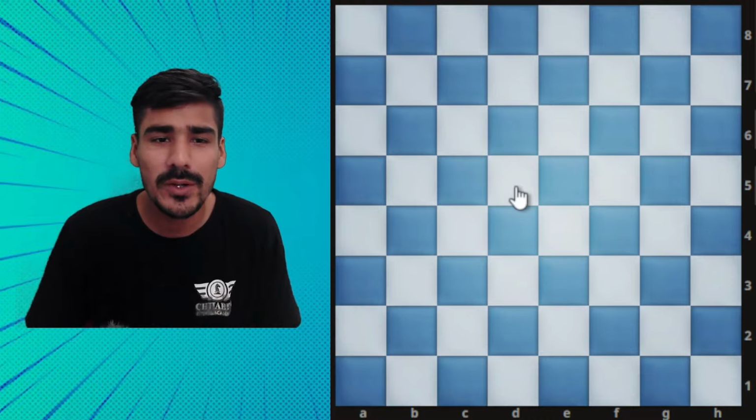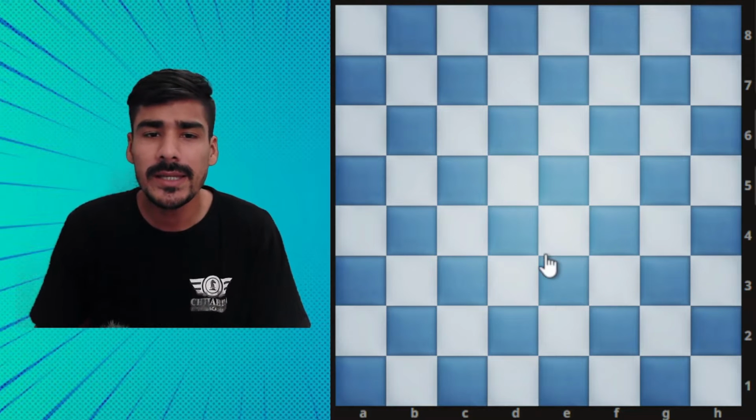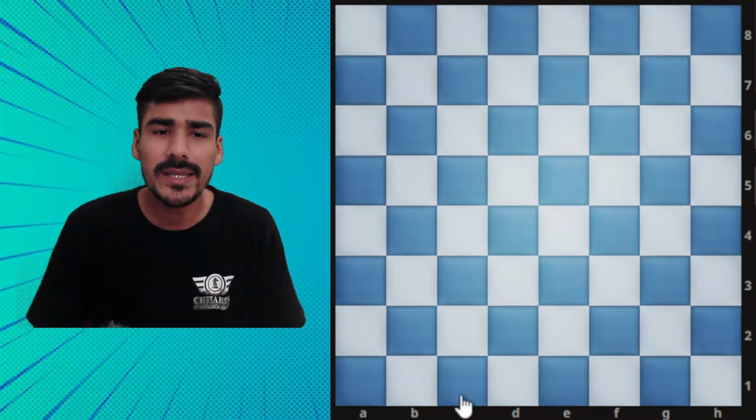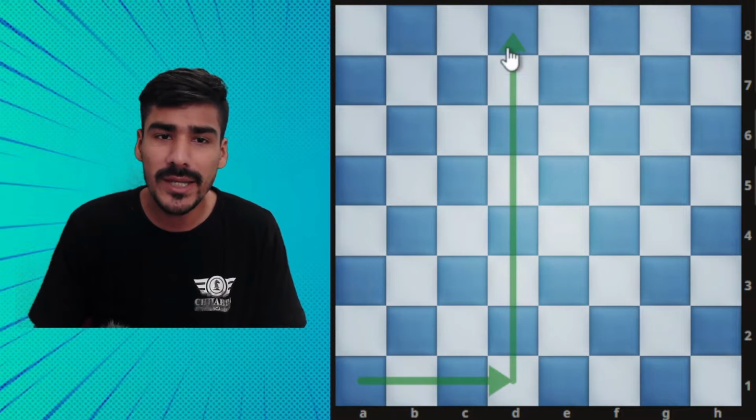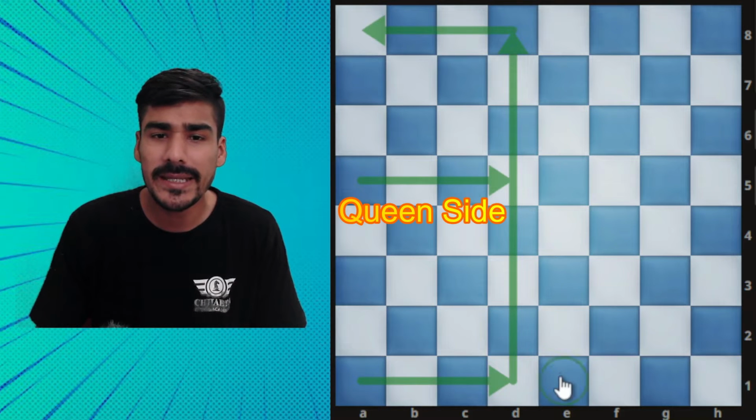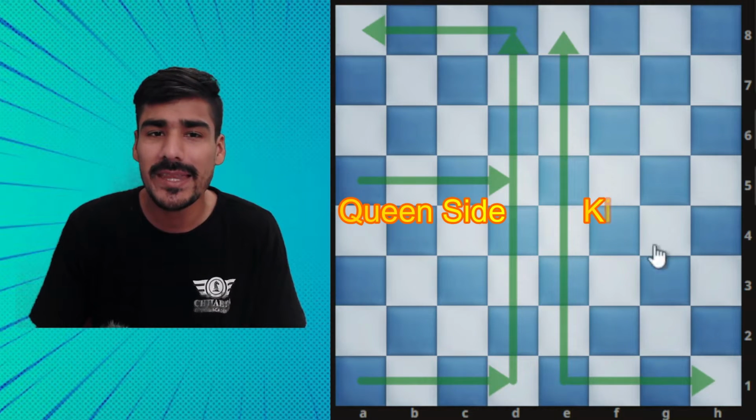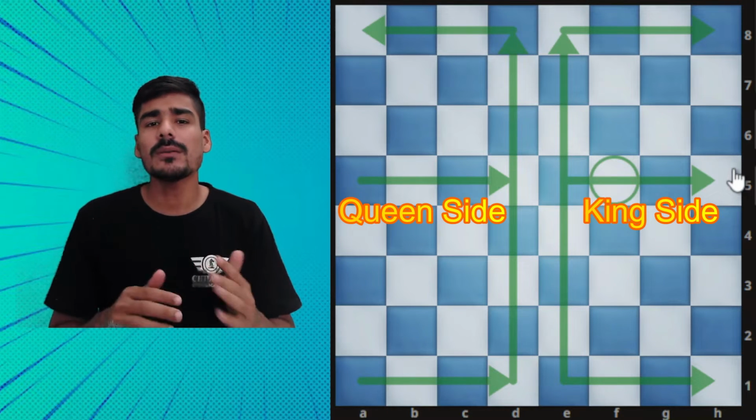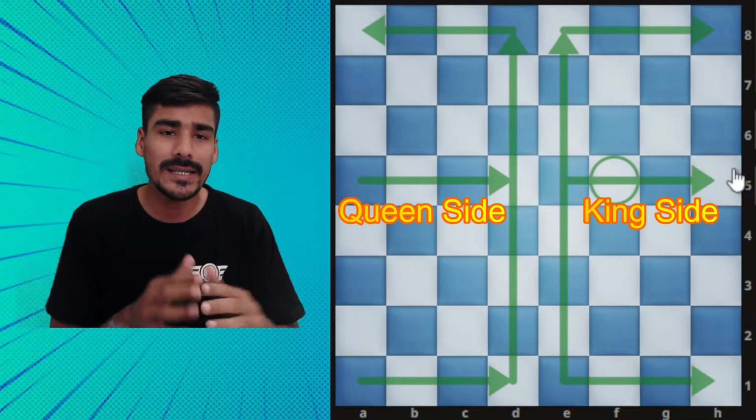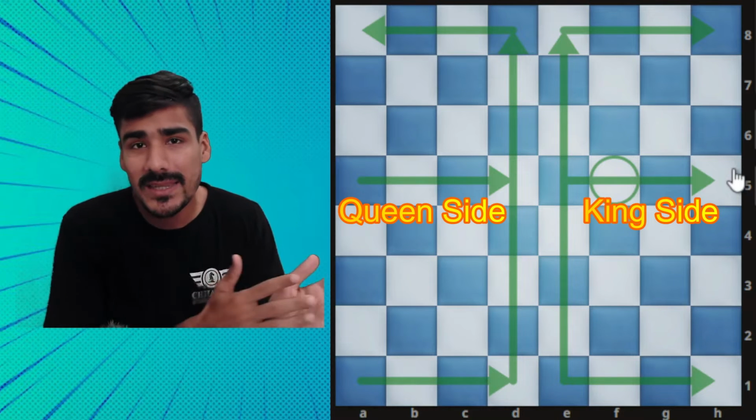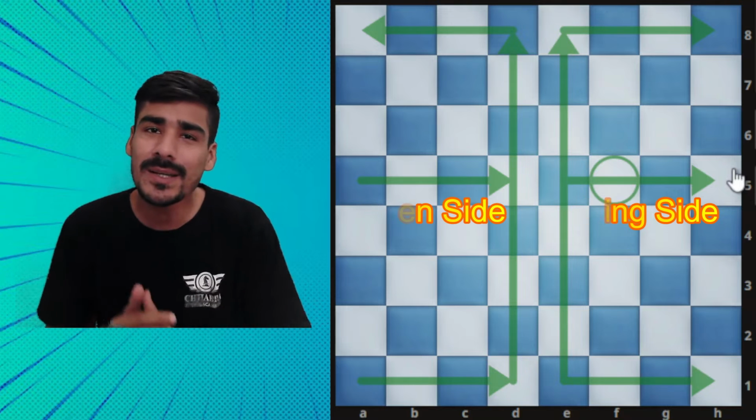I will show you. Now you can see chess is basically divided into two parts. A to D is known as the queen side, and E to H is known as the king side, right. Why am I telling you this? Because it's very important in later lessons and it will help you, when we have to play on the king side and when we have to play on the queen side.